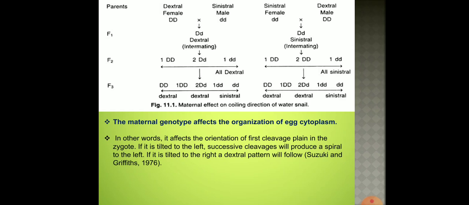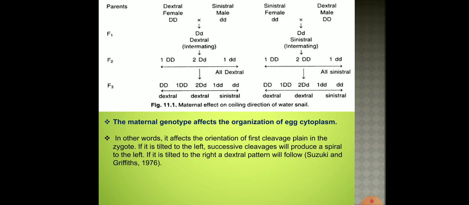They said that during this process of cleavage, the spindle fibers get tilted either to the right or to the left.